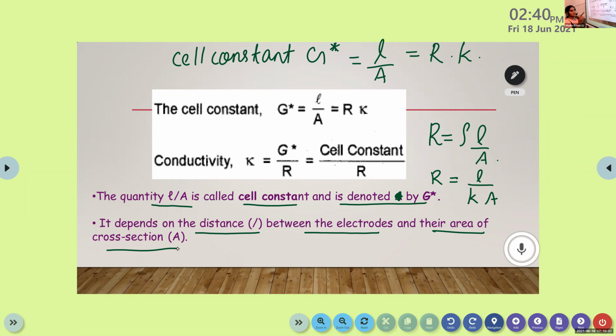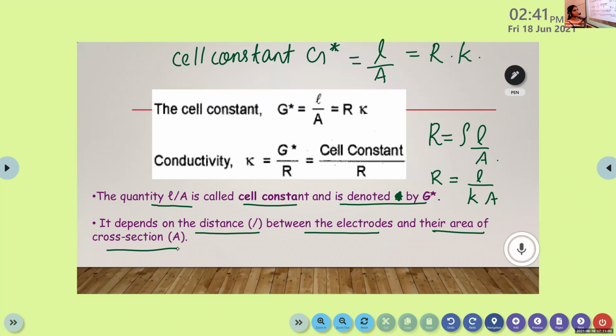Okay, in this equation, L by A cell constant, we cannot measure the cell constant. Instead, we will measure resistance and conductivity.